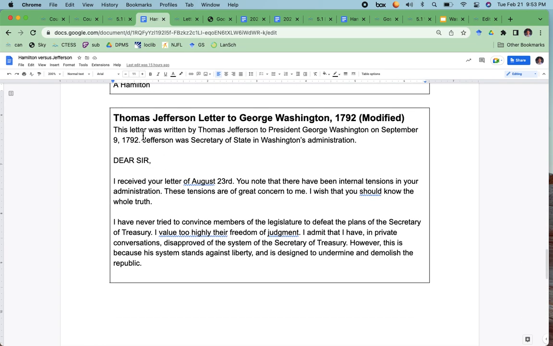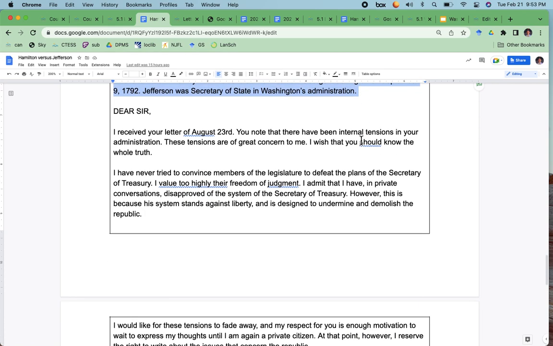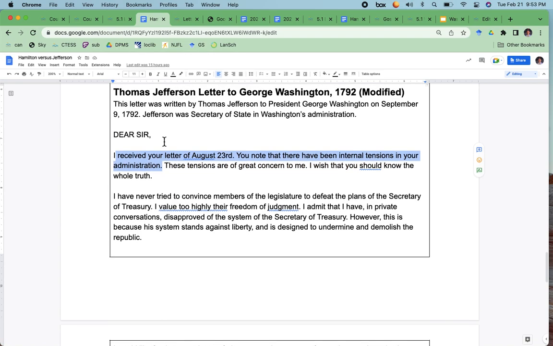Thomas Jefferson, he writes to George Washington, and his letter's a little different. There's a lot of similarities. "Dear Sir, I received your letter of August 23rd. You note that there have been internal tensions in your administration." So again, he's implying that Washington wrote to him saying, hey, there's been all this tension.